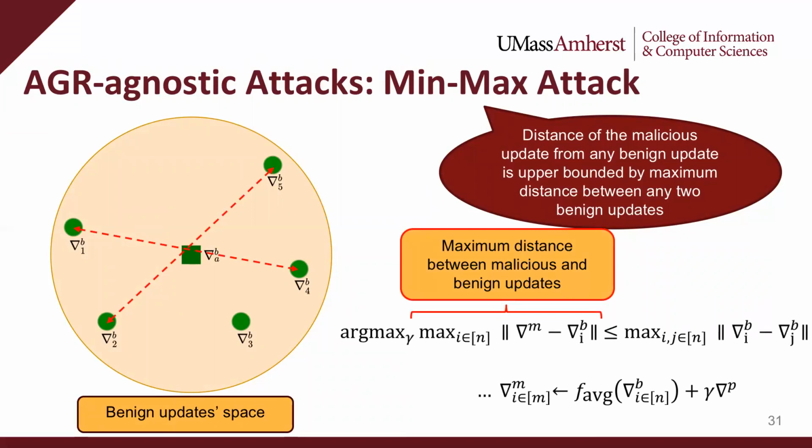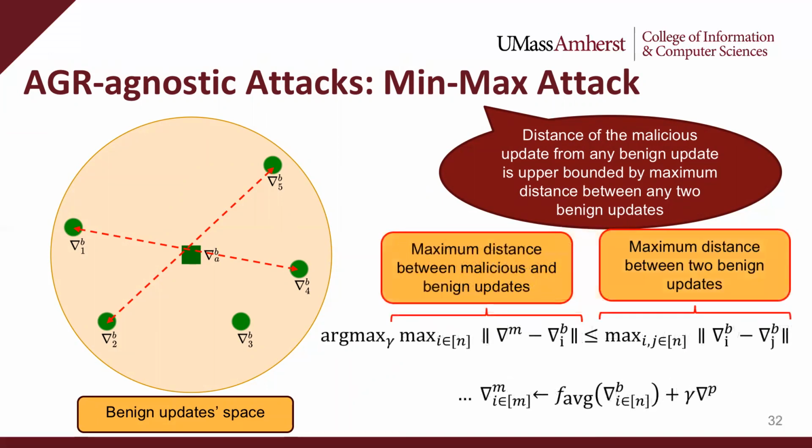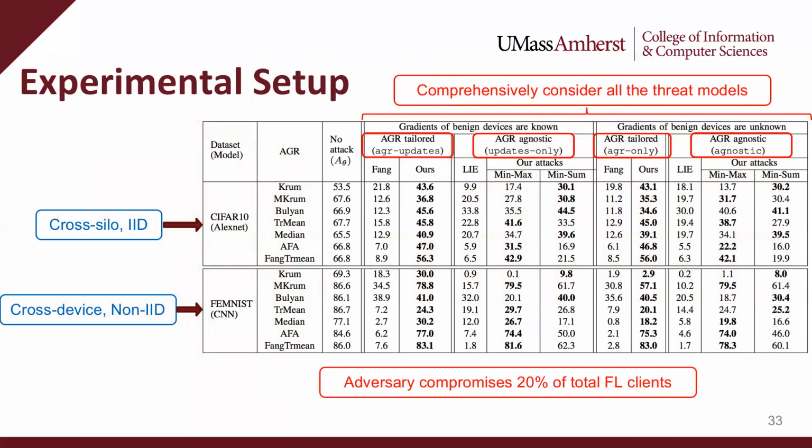Here, the left-hand side shows the maximum distance between malicious and benign updates. Note that, as before, the malicious update here is computed by perturbing the benign aggregate using a perturbation vector. The right-hand side of the formulation shows the maximum distance between any 2 of the benign updates available to the adversary. Next, we discuss evaluations of our attacks.